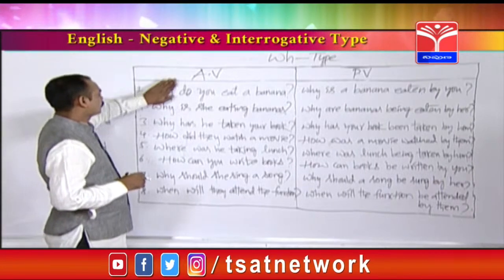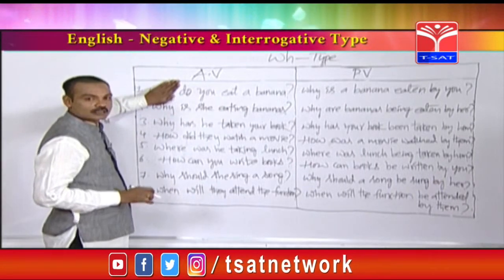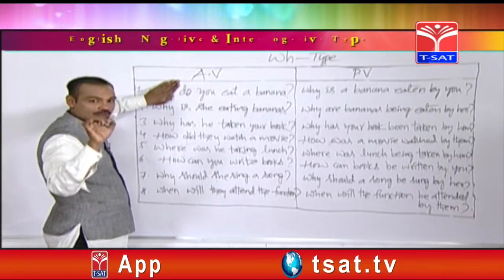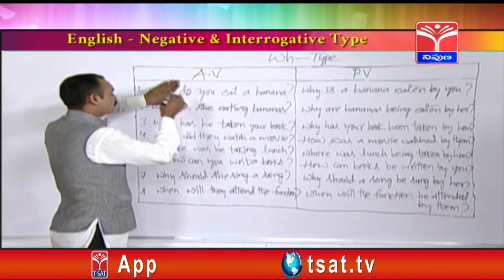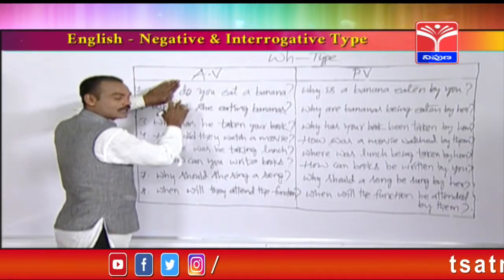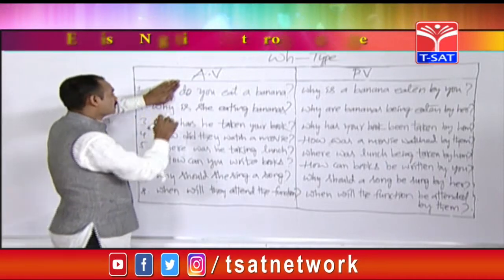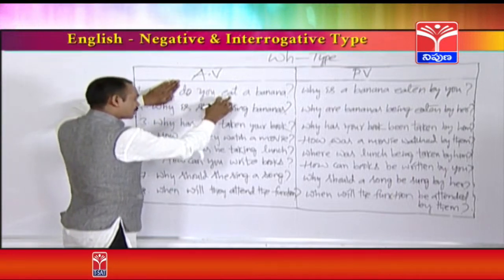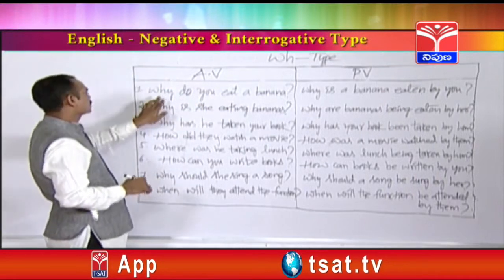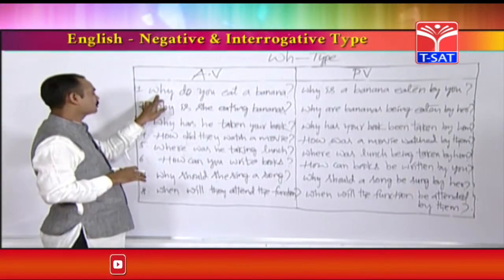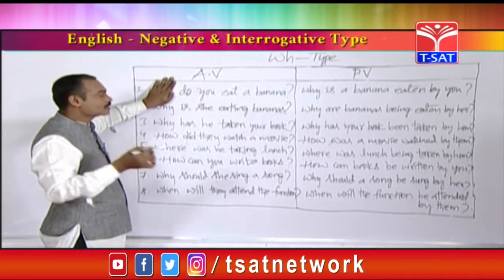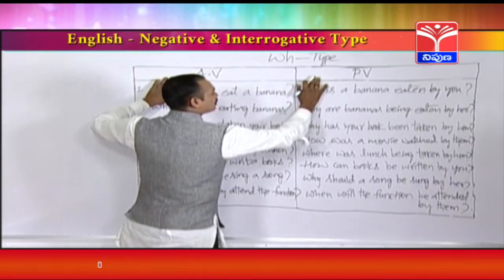See, for example, do you eat a banana? Is it an interrogative type or not? Do you eat a banana? Interrogative. In interrogative type, every question starts with helping verbs. See, do or does from simple present tense. If you learn interrogative sentences, WH type questions become very easy for you. Just the only difference is the WH word is there. If I close this, it is called an interrogative sentence. Do you eat a banana? Answer: is a banana eaten by you?